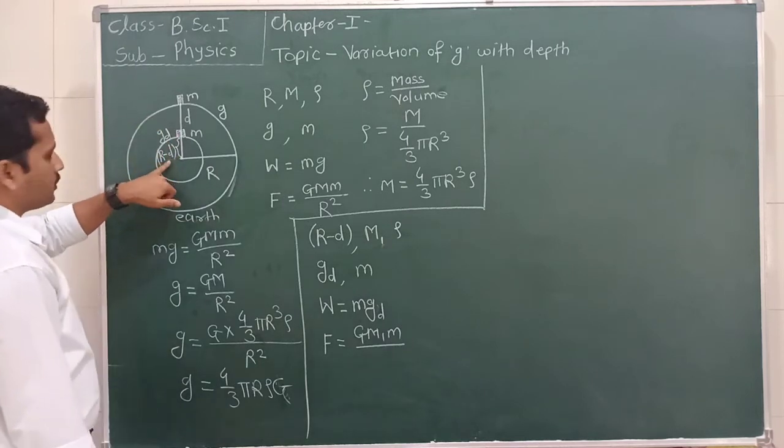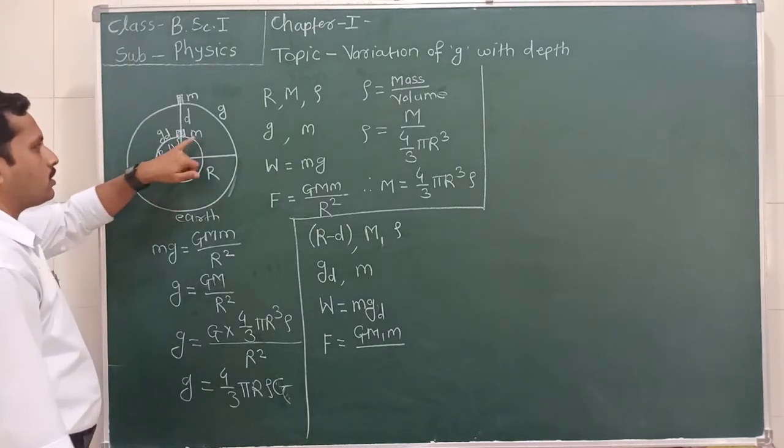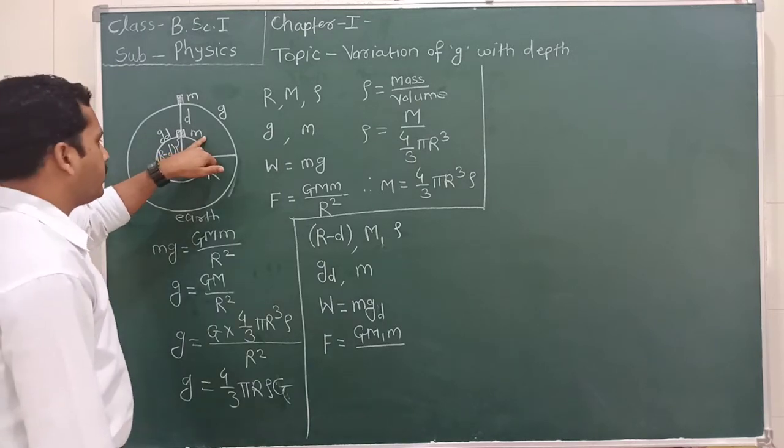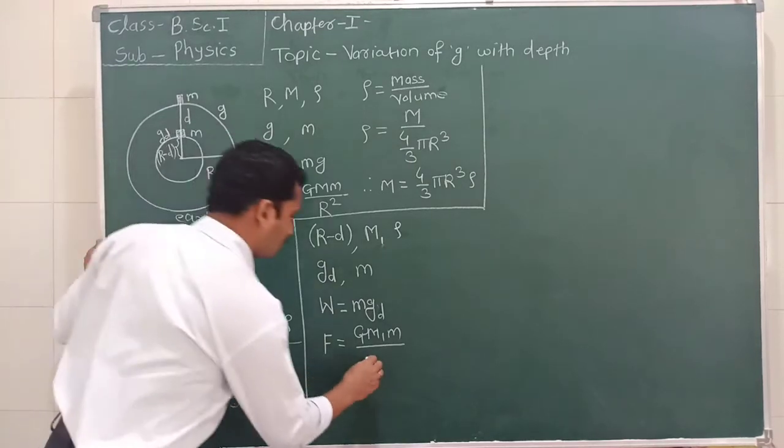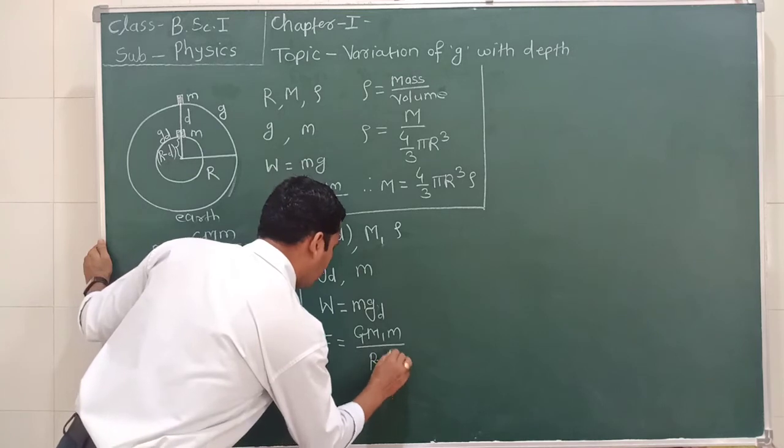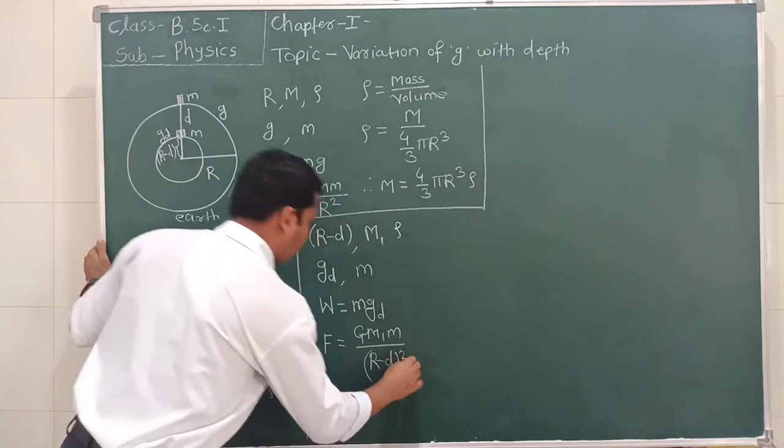The distance between the center of the earth and this mass small m is R minus d. So we can write R minus d whole square.